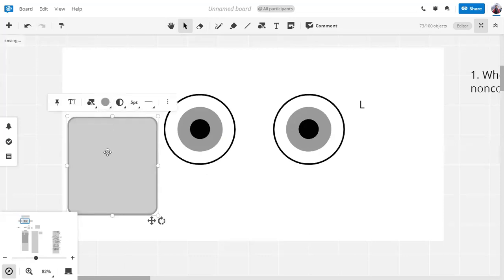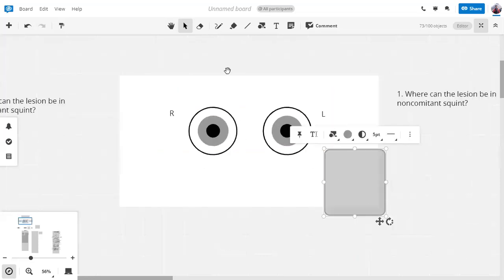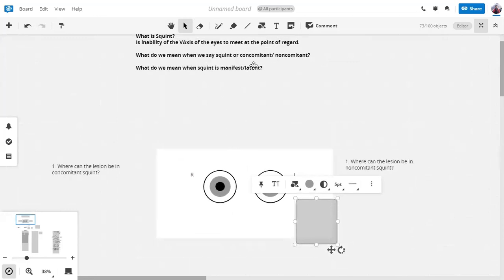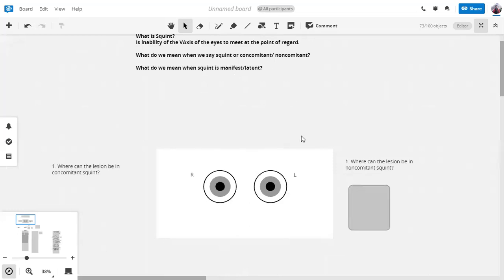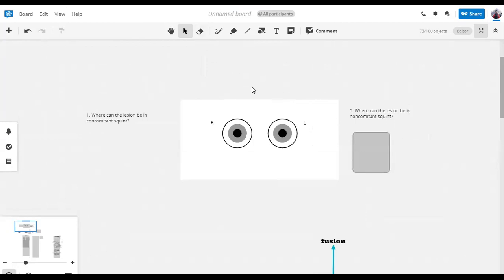Okay, how do we label different squints? What is an exophoria? So exophoria हम बाद में करेंगे, but simple terms. What are phorias? What are tropias? Phorias latent होते हैं, tropias manifest होते हैं. And the second thing, what is commitment squint and what is non-commitment squint? I hope this is clear to you all. If this is clear to you, then we can move forward.